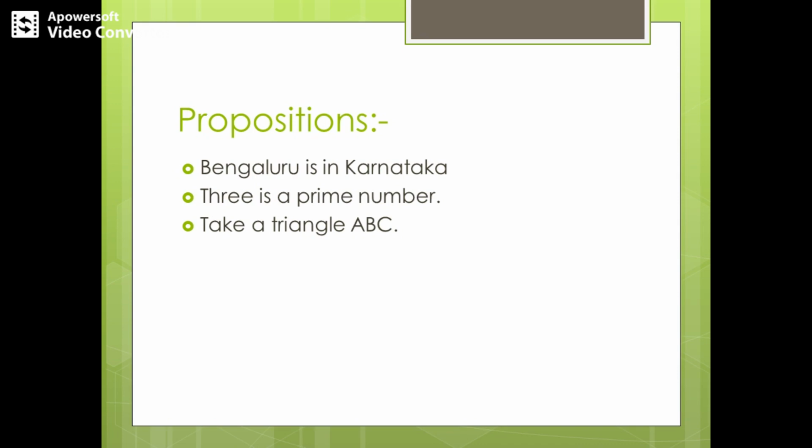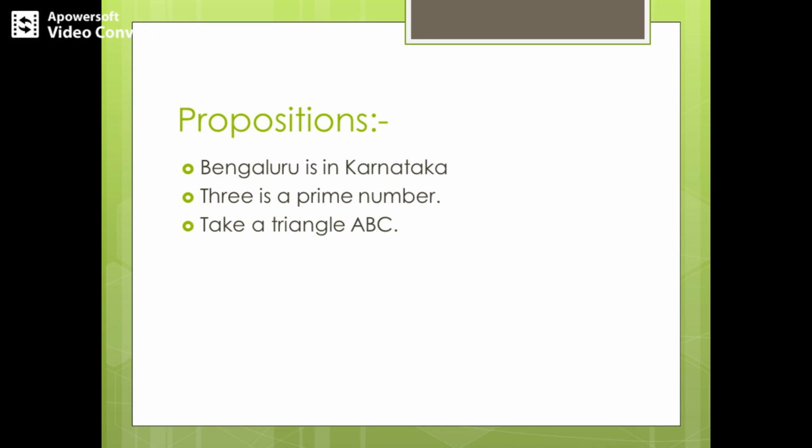So coming to the third example, take a triangle ABC. Whether or not it is a proposition. So first of all, before deciding whether it's a proposition, we have to decide whether it is a statement. So is it a statement? Take a triangle ABC. So it's like a command. You order something, you have to consider that triangle ABC, right? So obviously it is not at all a statement. So it's like a command, right? So it's an imperative statement.